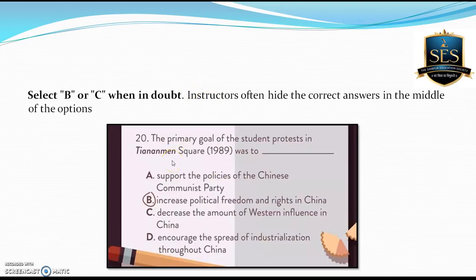So try to put the option B or C, because the examiner used to hide the answer in the middle. There is a chance that if you are confused between A and B, the correct answer will be B. If you have confusion between C and D, the correct answer will be C. Because this B and C, most probably they are the right answer.